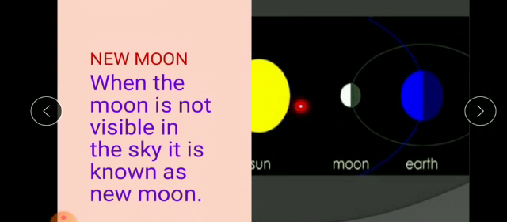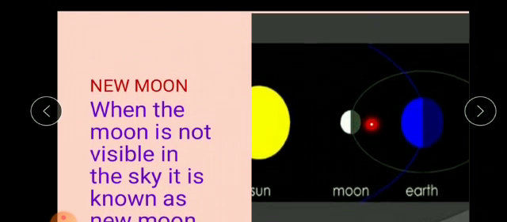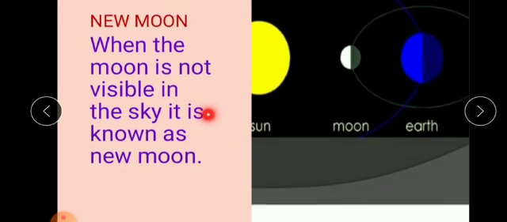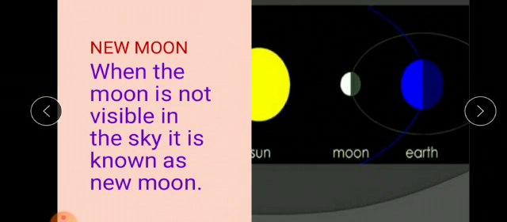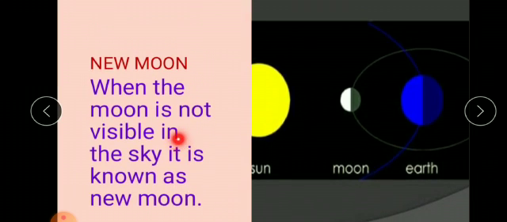See, sunlight is falling, but the dark part of the moon is facing the earth. Lighted part is falling here. This is the dark side of the moon, and this dark side is facing the earth. That's why from the earth's surface we don't see the moon at all in the sky. Okay, let's read out what is written. When the moon is not visible in the sky, it is known as what, children? New moon. When the moon is not at all visible in the sky, because the dark part of the moon is facing the earth, that's why we don't see the moon at all in the sky on the new moon day, isn't it? This is said to be the new moon. Okay.